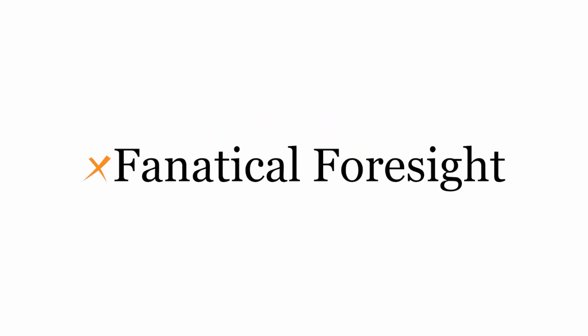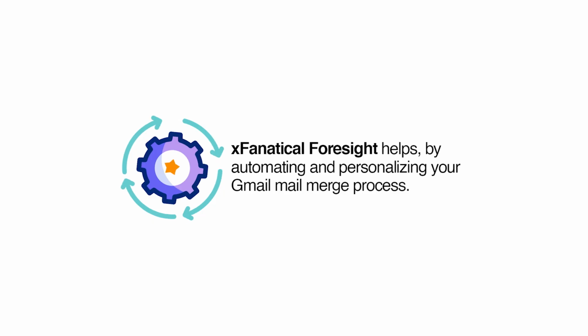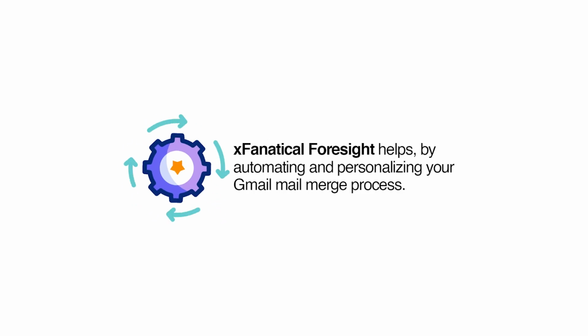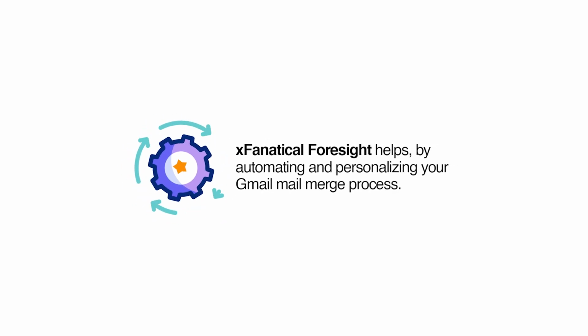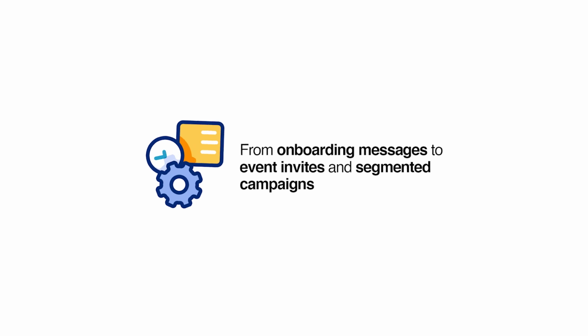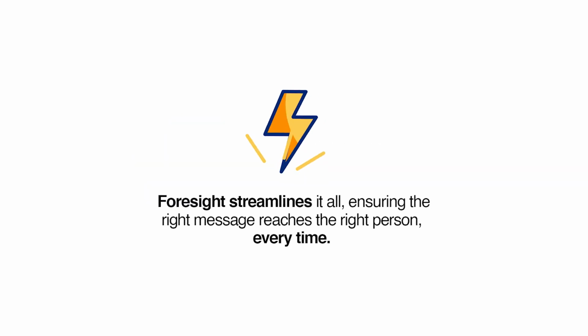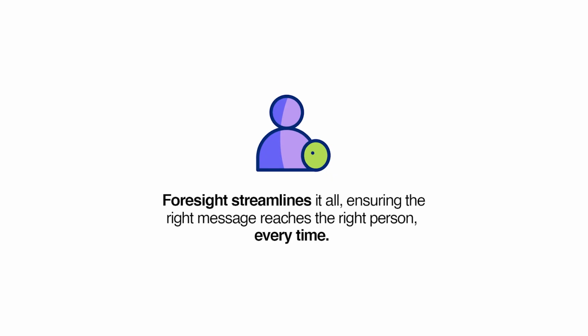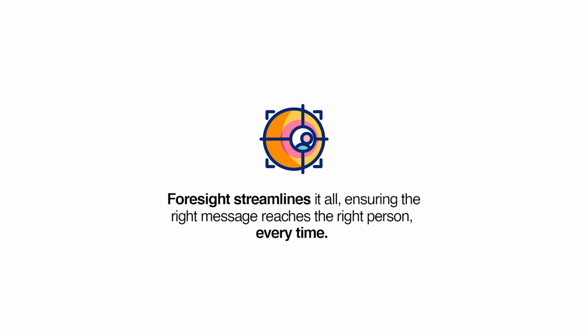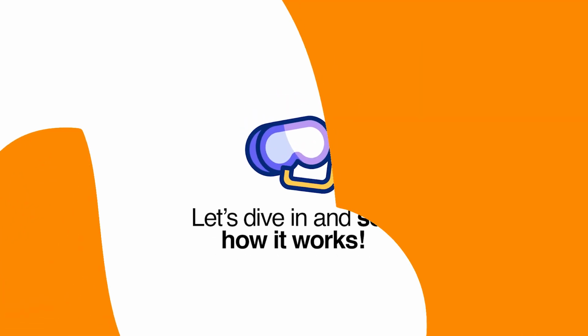That's where Fanatical Foresight comes in. Fanatical Foresight helps by automating and personalizing your Gmail mail merge process. From onboarding messages to event invites and segmented campaigns, Foresight streamlines it all, ensuring the right message reaches the right person every time. Let's dive in and see how it works.